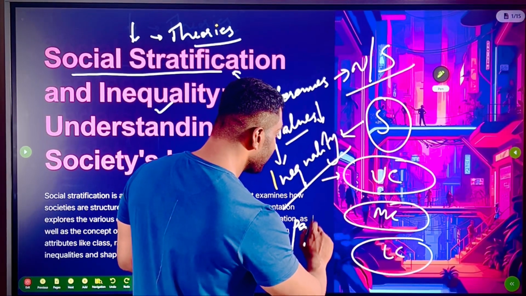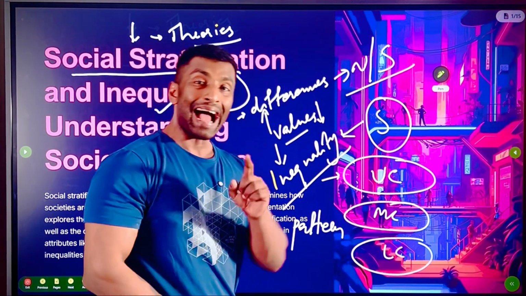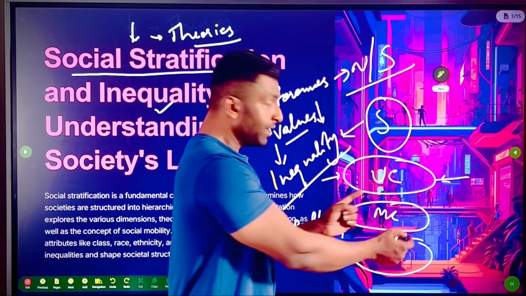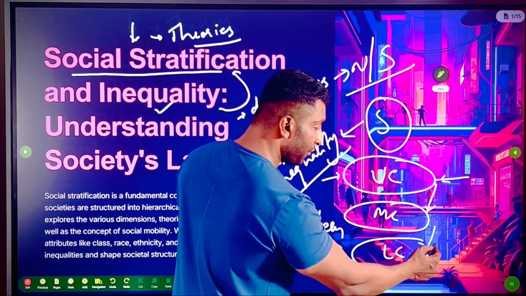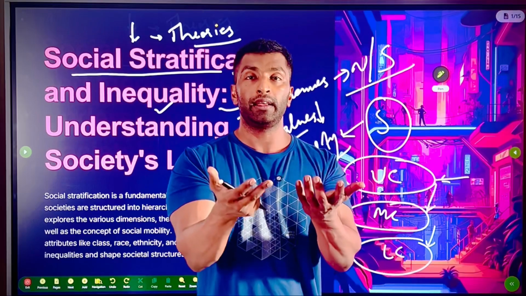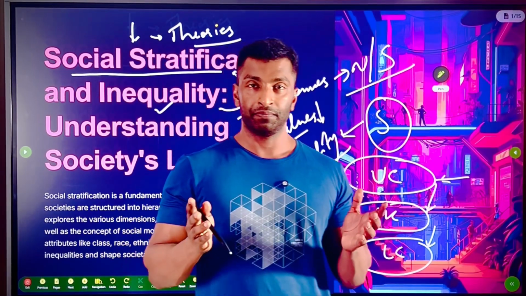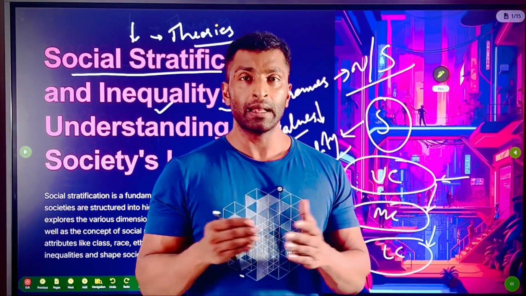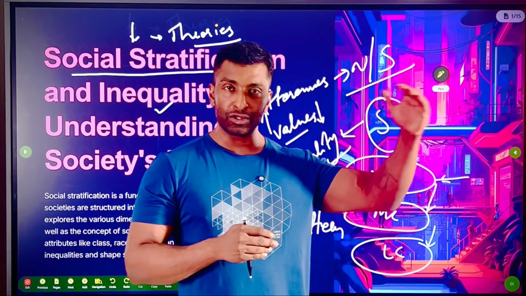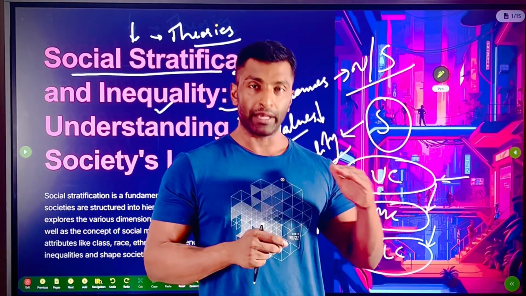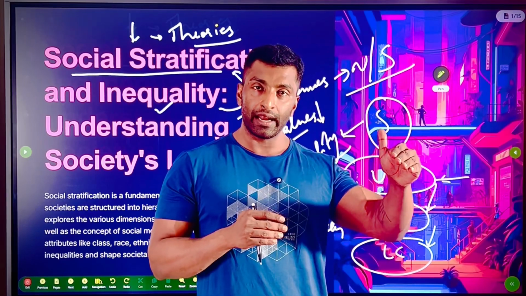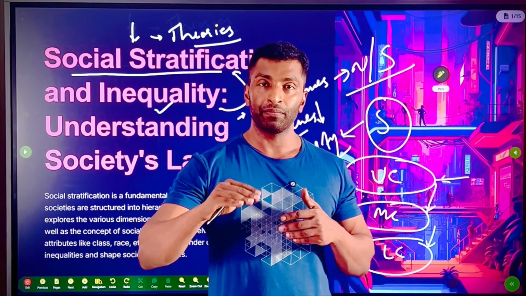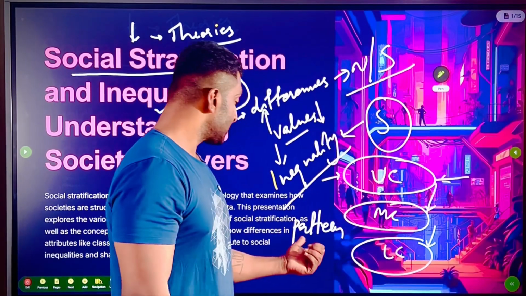That becomes stratification. Then you get the strata-like formation. Here you will see one pattern, here a different pattern, here another different pattern. So patterns of inequality is what stratification is. That's it. Now there are certain steps, differentiation, rewarding, and other things we need to discuss. But a difference could be natural or social. Attach value to the difference, it becomes inequality. So inequality is always socially created. When you identify patterns of inequality that you can see in a hierarchical manner, and when you rank it, that's when it is stratification.